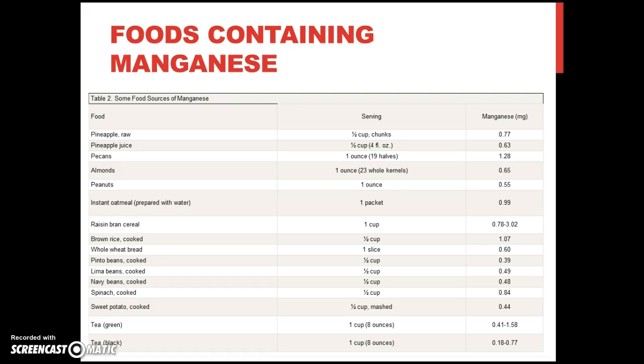Pecans, being the highest, will give us 1.28 milligrams of manganese in 1 ounce. And it continues on, and as we see, we can gain our adequate daily intake for manganese by eating these foods.